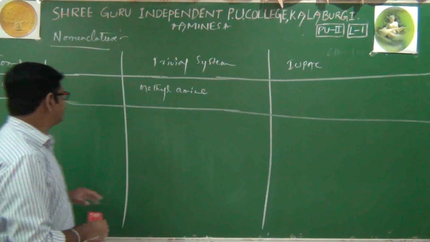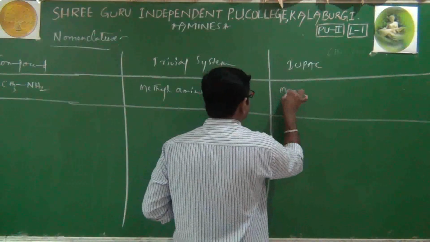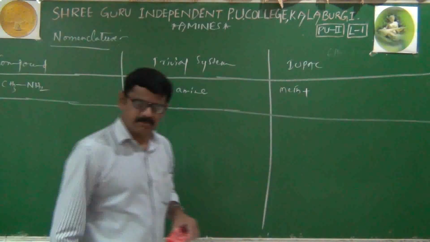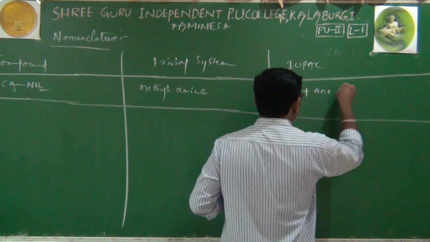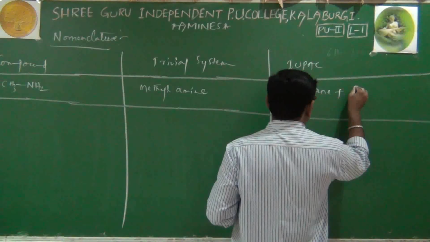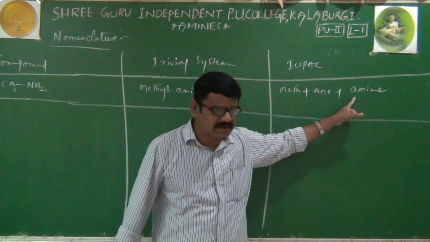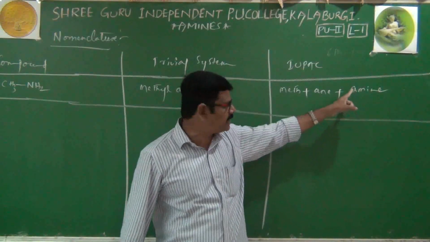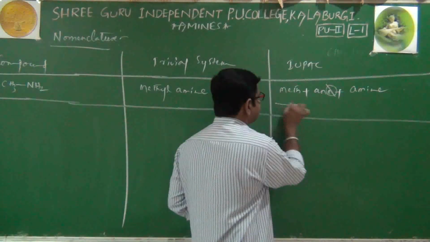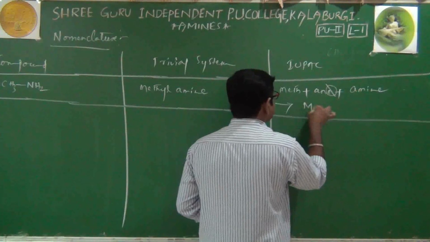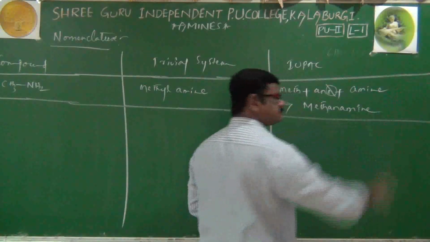According to IUPAC, first we have to count how many carbons are present. One carbon means its root word, already known to you, is meth, plus a single bond is connected, that's why its primary suffix is ane, plus an NH2 group is present, that's why its secondary suffix is amine. The secondary suffix starting letter is A, a vowel, so from the primary suffix the last letter E will be removed, and in place of E we substitute the word amine. Therefore its name is methanamine.